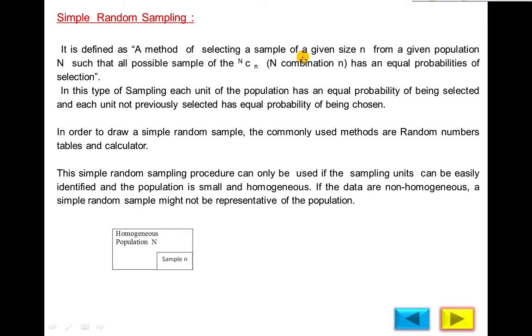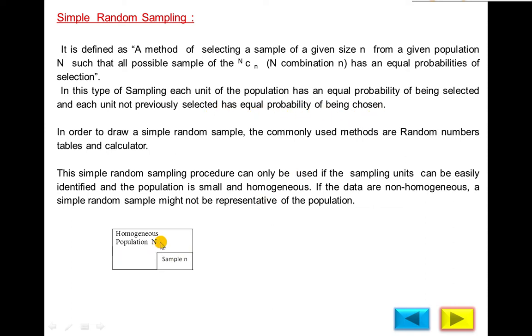A method of selecting a sample of a given size, represented by small n, from a given population, represented by capital N, such that all possible samples of n combination n, that is, combinations, which you have done in mathematics, have an equal probability of selection, an equal chance of selection. In this type of sampling, each unit of the population has an equal probability of being selected, and each unit not previously selected has an equal probability of being chosen.